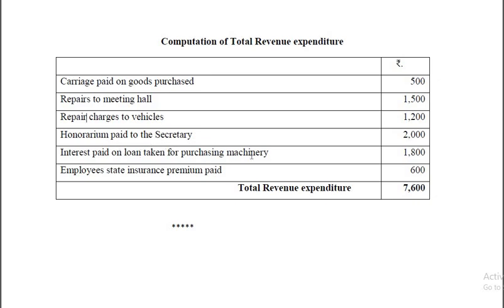Interest paid on loan taken for purchasing machinery, so you have to pay the interest regularly, very often, and therefore it is not enough if you pay the interest in the year of purchase, therefore it is recurring in nature. Employee state insurance premium paid, that should be paid very often, depending upon the terms of agreement, maybe yearly, or that depends. So that is recurring in nature, so that is taken as revenue expenditure. If you total up, 7,600, and therefore that is the treatment of this problem.